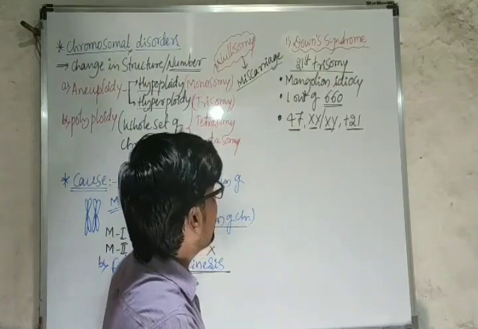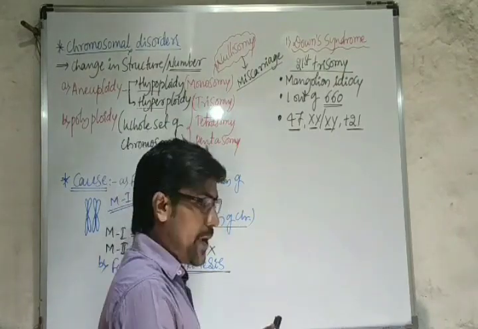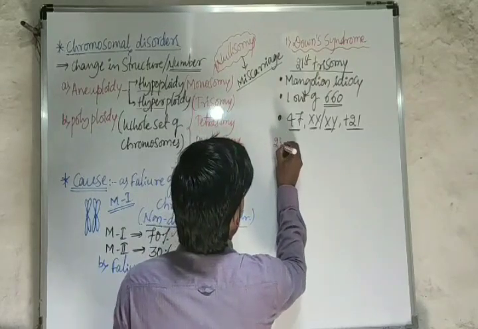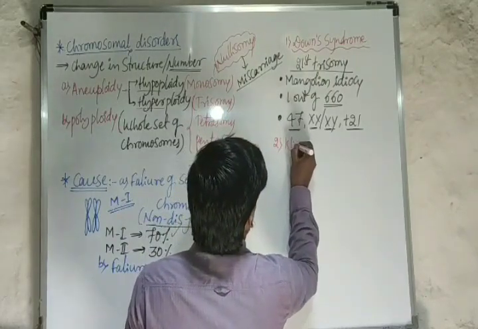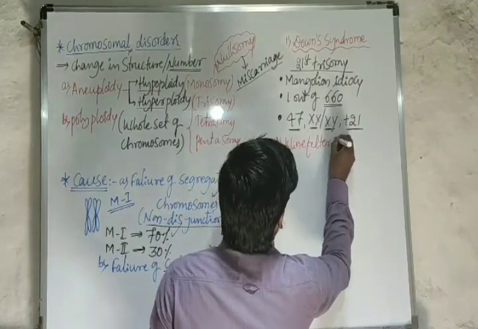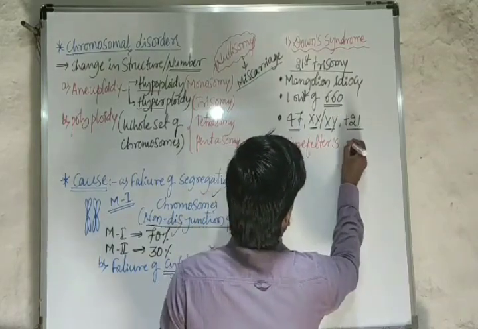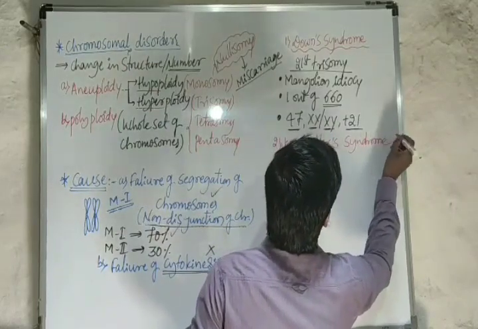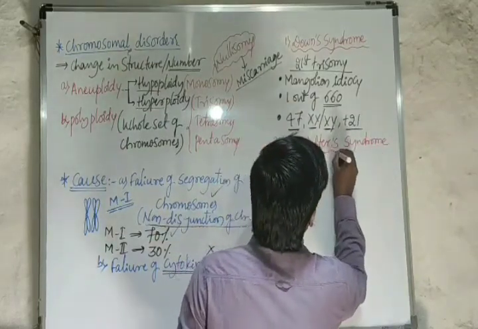Compared to Down syndrome, we have one more syndrome here, Klinefelter's syndrome.